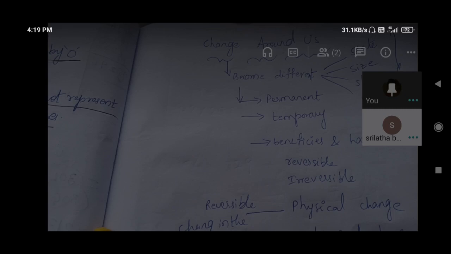An aqueous solution means a completely dissolved one. Completely dissolved ones are called aqueous solutions, okay? So, saturated solution and unsaturated also. A solution is said to be saturated when the solvent can dissolve no more of the solute. A saturated solution means the solvent can dissolve no more of the solute at a particular temperature.